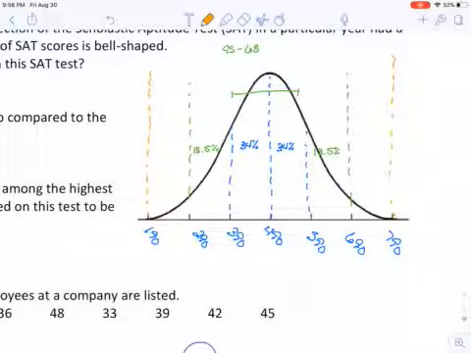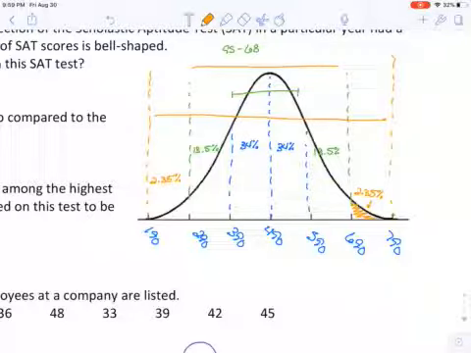So if 99.7 is there, and we already said 95% is spoken for in the middle, I need to find the difference. The difference between 99.7 and 95 is 4.7. And I'm going to chop it into 2 equal halves because it's symmetric. So 2.35% technically lives in this little bitty space, and 2.35% is in the other little bitty tail on the other side. Half of the difference of the middle 99.7 and this 95.